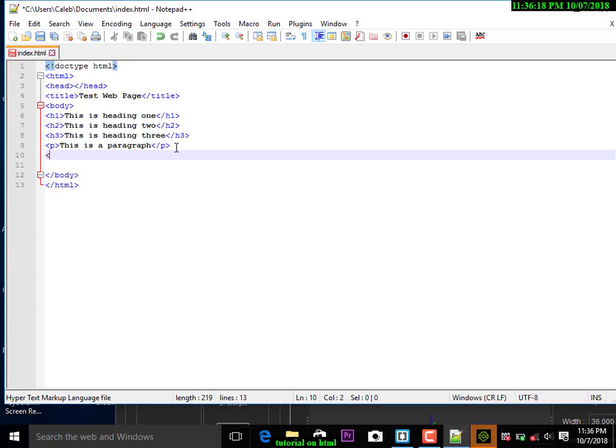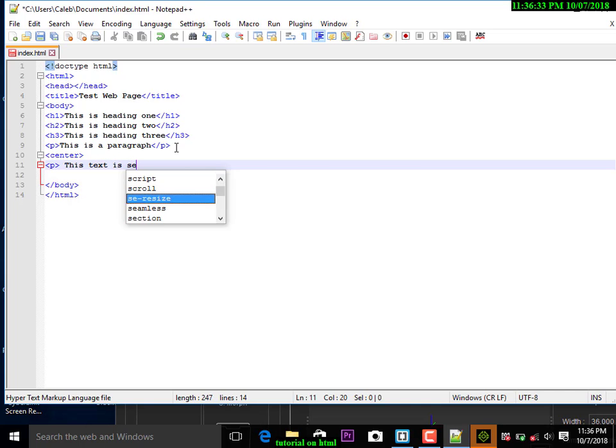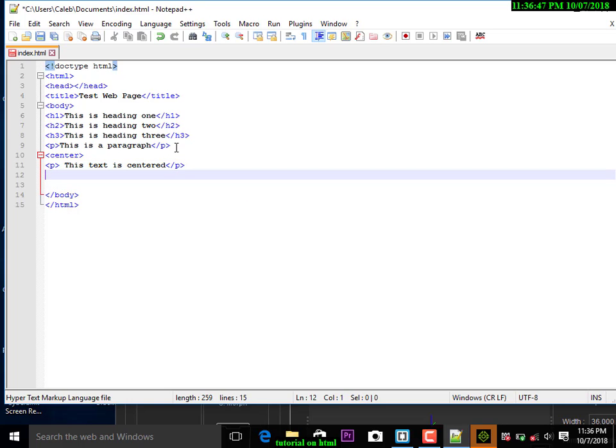So we're gonna open this tag. It's called center. Center is mostly used at times when we are making our stuff. Inside the center, we are going to put our paragraph and say this text is centered. Another spelling error, I'm sorry for that. This text is centered. So we close the paragraph with a slash p, and we also close the center tag. Remember, everything has an opening and closing tag.